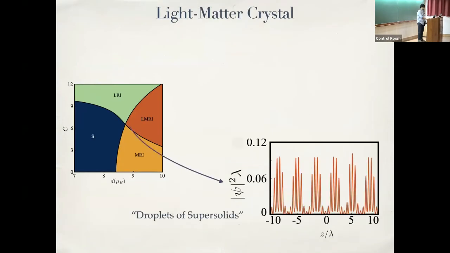Sorry. So for example, this phase, we have essentially done that. What we have done is we had initially, you can prepare this phase by starting with an array of droplets here, and you can basically change the C. And when you change the C, you start actually developing these density waves within each droplet. That's what's happening. So that's why I'm calling this a droplet of supersolid.